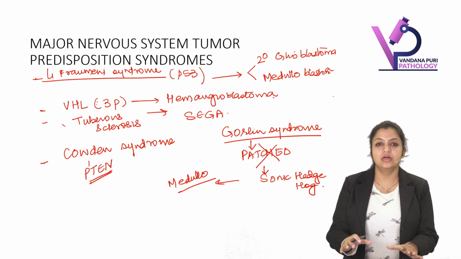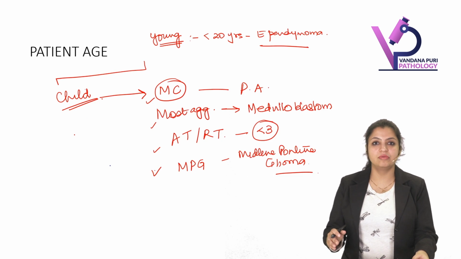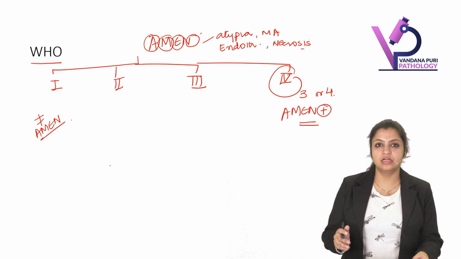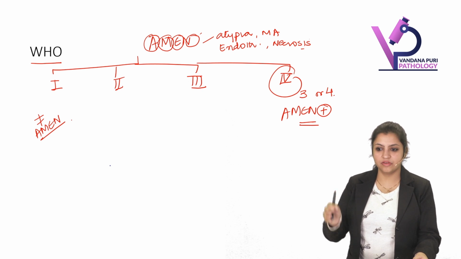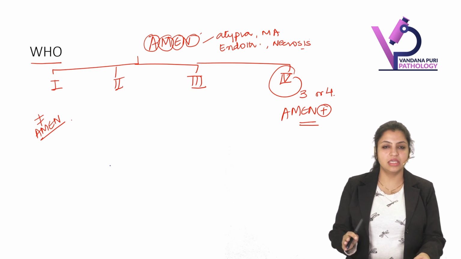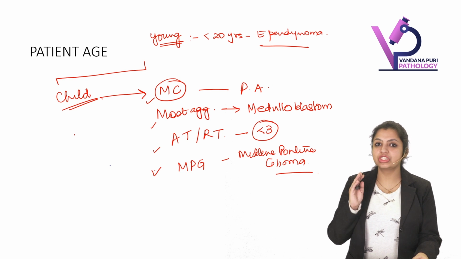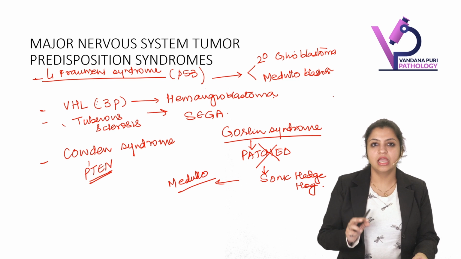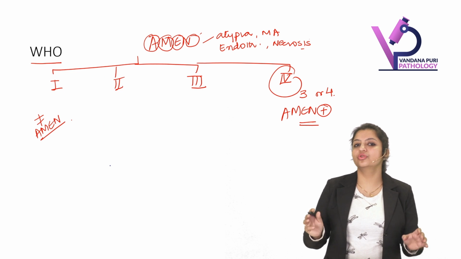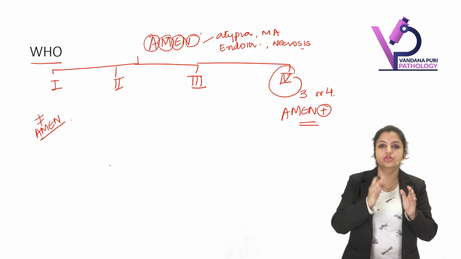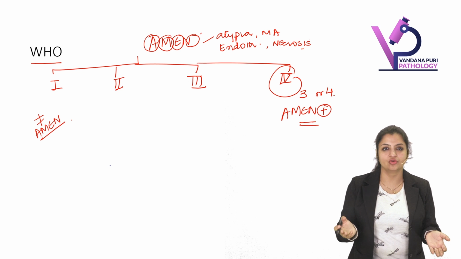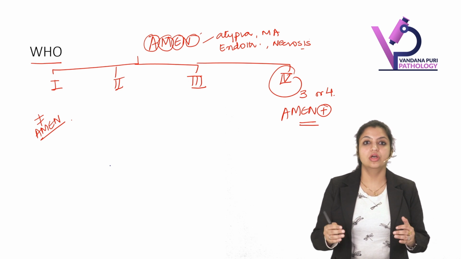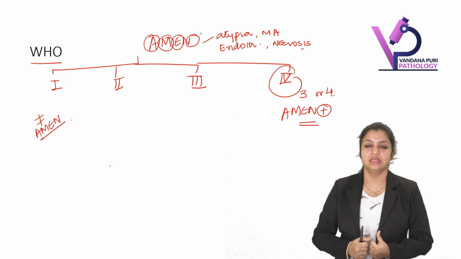So are you clear with what all we have studied? Everybody, are you clear? You should be clear of how to approach a case. Whenever you see a case, first you should know what is the patient's age. Then you should know, is there any syndrome associated with it? And the last, when you do the biopsy, you should know, is it a WHO grade 1, 2, 3 or 4? Which brain tumor is it? So that is how we approach a case of CNS tumors.